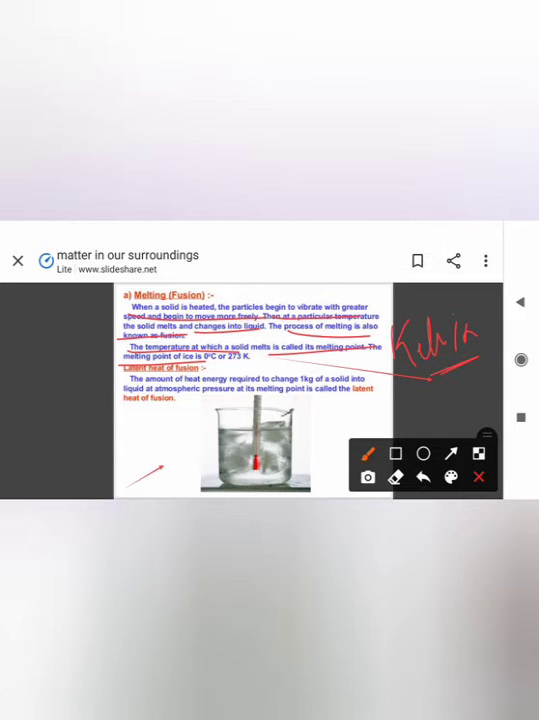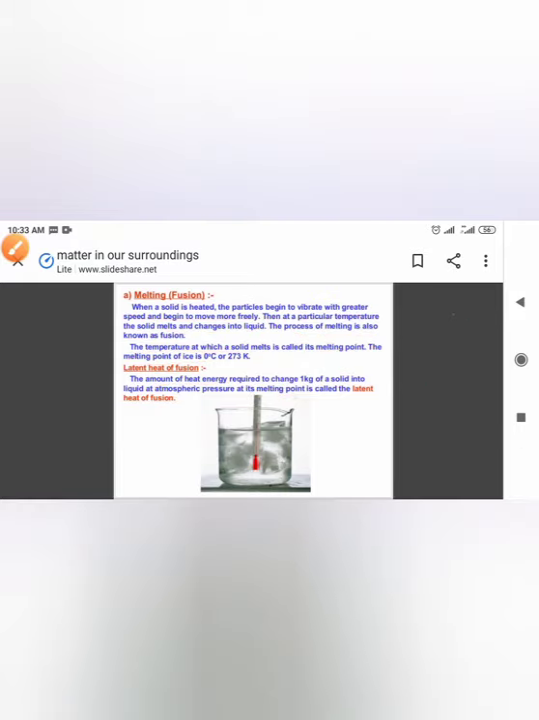Kelvin. Okay. Now we are going to study one more important topic, that is latent heat of fusion. The amount of heat energy required to change 1 kg of a solid into liquid at atmospheric pressure at its melting point is called latent heat of fusion. If you have any doubts, please do let me know.